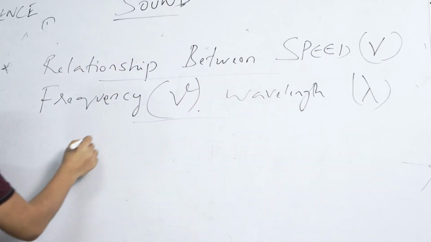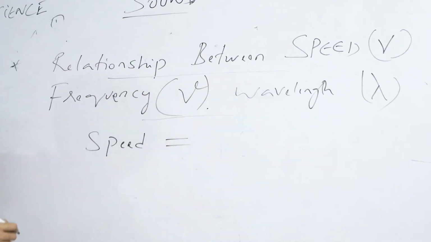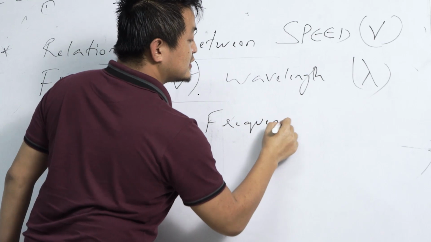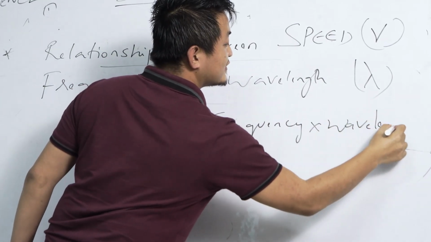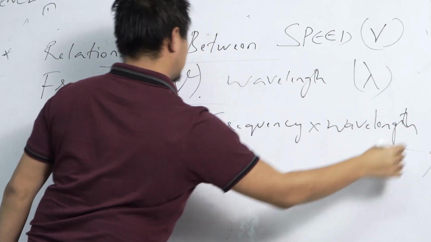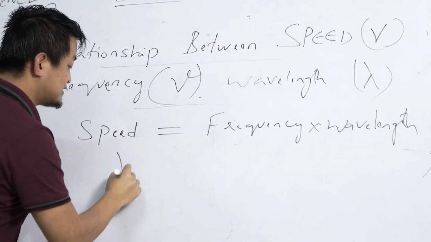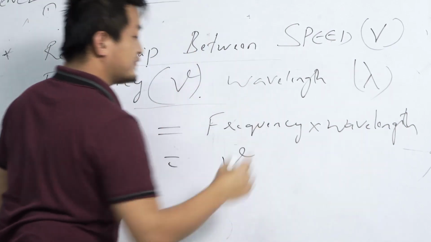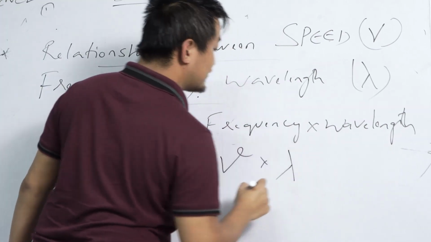So we have speed is equal to frequency into wavelength. Clear? So this is the formula. So this is speed, this is the frequency, and this is the wavelength.